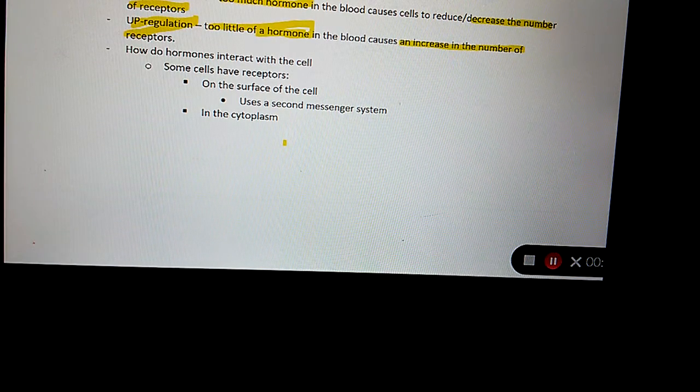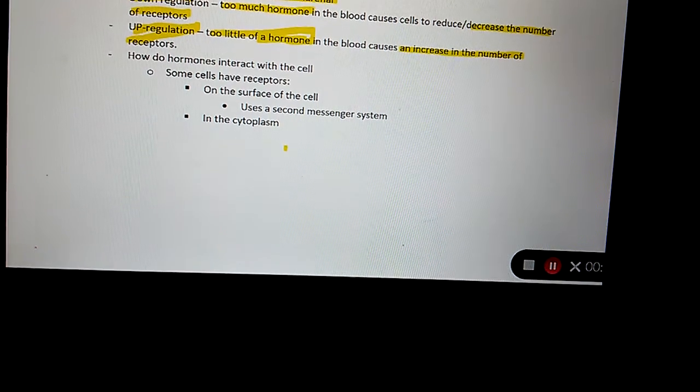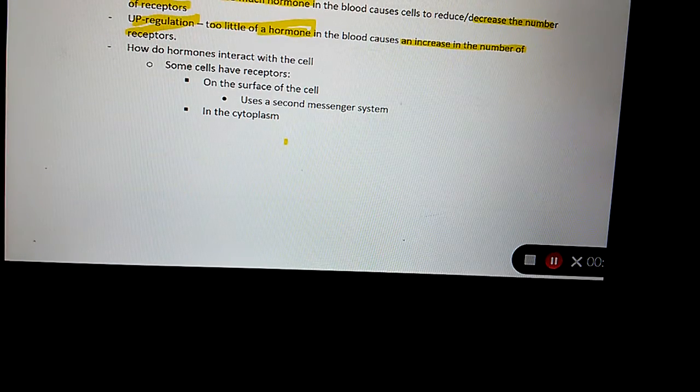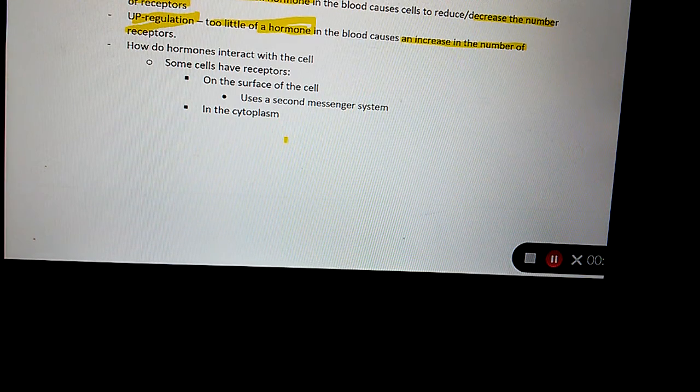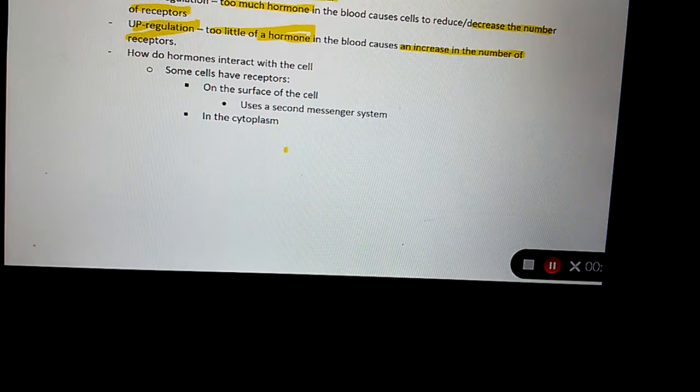What increases calcium concentration in the blood? Parathyroid hormone. What decreases calcium concentration in the blood? Calcitonin. Are calcitonin and parathyroid hormone antagonists? Yes. What does antagonist mean? Has opposite effects.